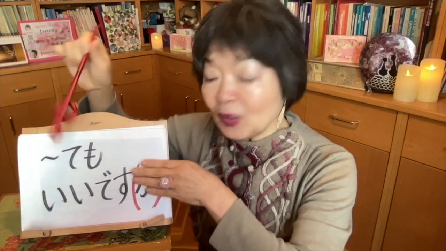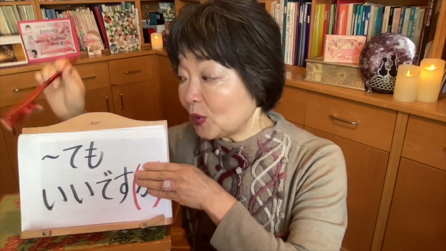This temo ii desu ka? Or only temo ii desu? Yeah, it's okay. You can do it. Temo ii desu. For example, with this verb, 食べます, to eat. 食べてもいいですか? Can I eat? And 食べてもいいです. Yes, you can eat.